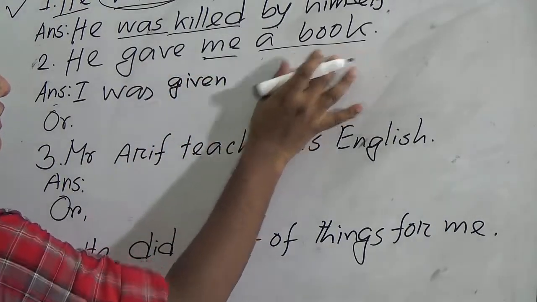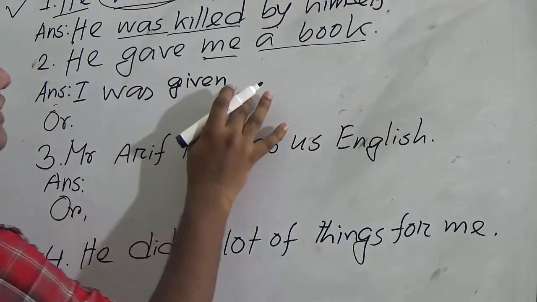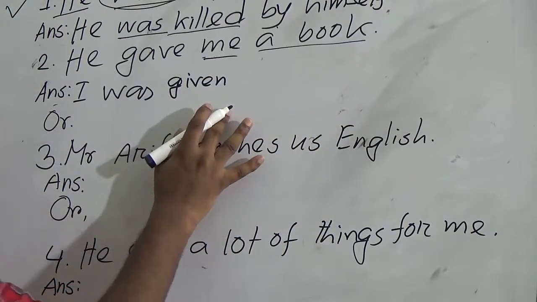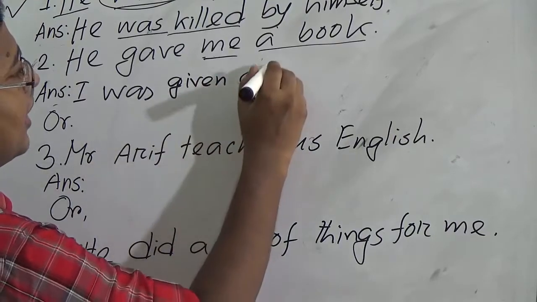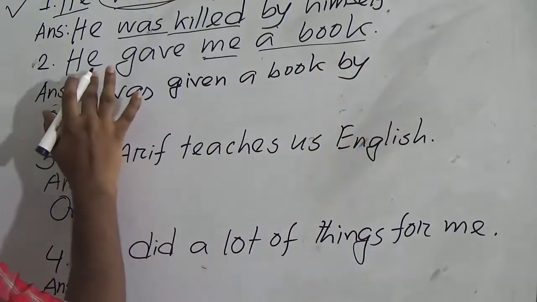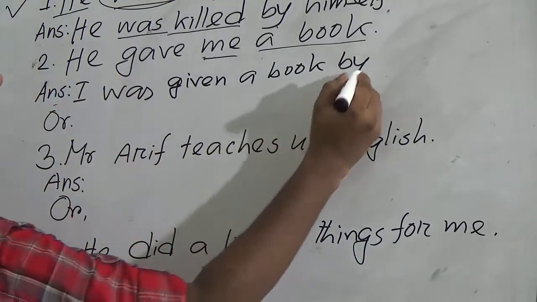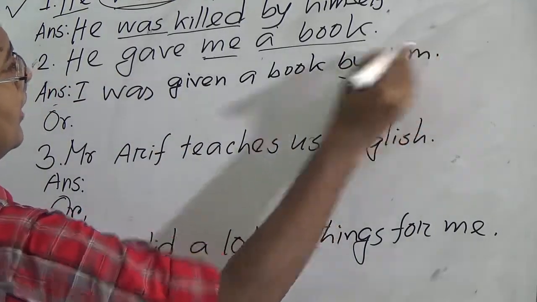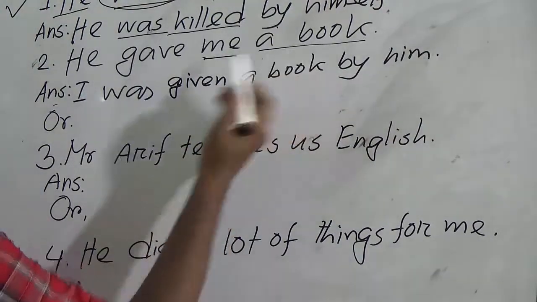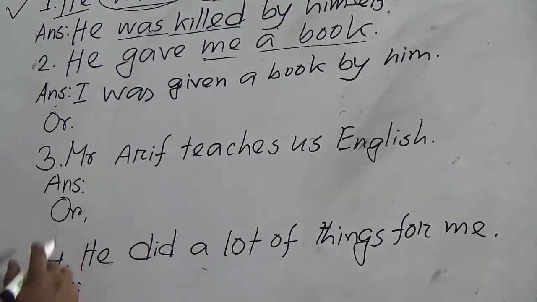And this object will remain in the sentence as a retained object. I was given a book, then the preposition by, and the subject he will become the object him. Okay, you can also take the second object as a subject.